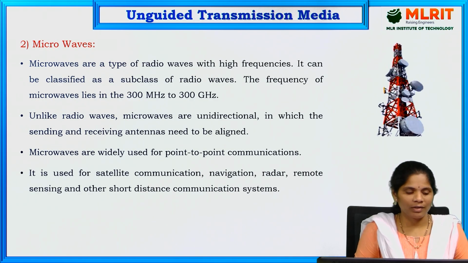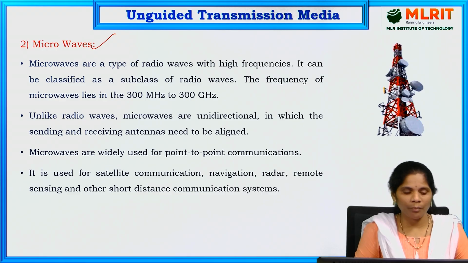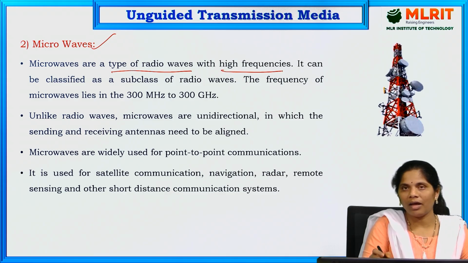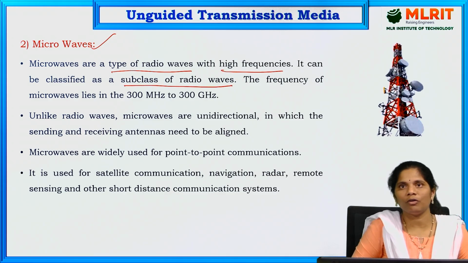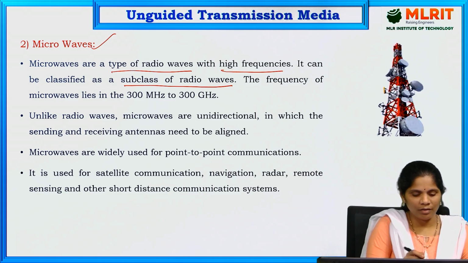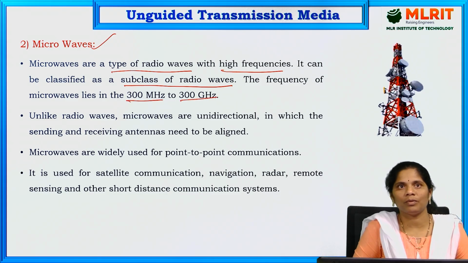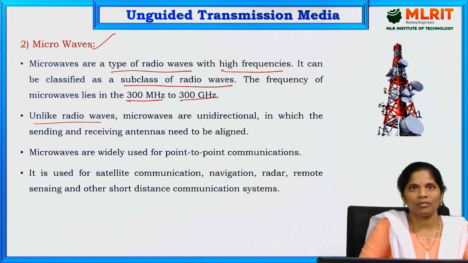And the next one is microwaves. How are we going to use microwaves for sending the data? Microwave is also a type of radio wave, but it has a high frequency, and it can be classified as a subclass of radio waves. The frequency here is 100 megahertz to 100 gigahertz, that is the speed of the microwaves. And unlike radio waves, microwaves are unidirectional.